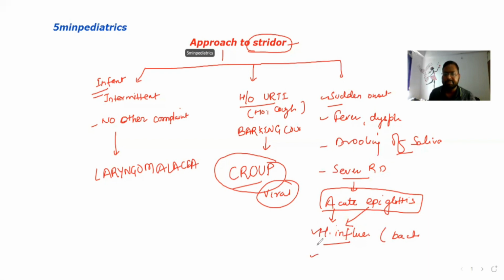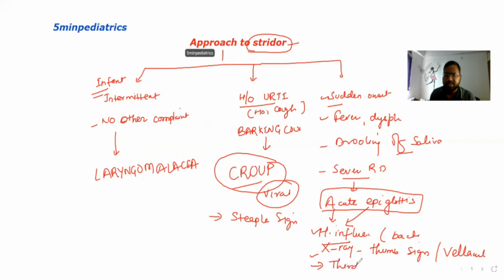And the child, if we get an X-ray, we may get thumb sign or vallecula sign. In croup, we get steeple sign. Here we have third generation cephalosporin antibiotic. Third generation cephalosporin is the drug of choice. In croup, antibiotic has no role. So you can differentiate these two conditions.